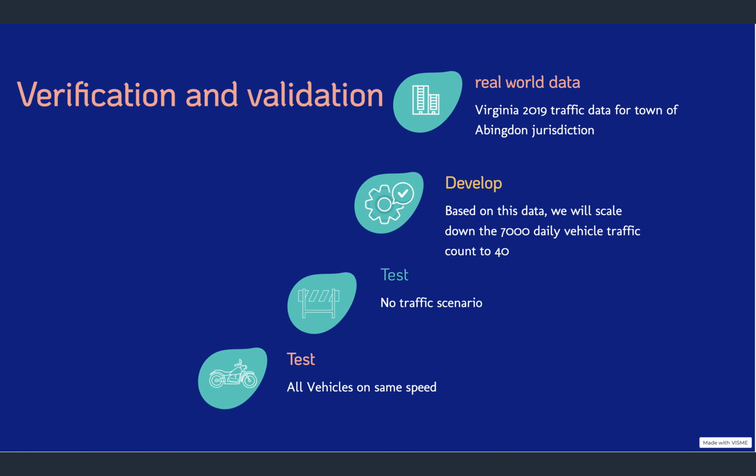For verification and validation, we will be using the real world Virginia 2019 traffic data for this model. Based on this dataset, the number of daily vehicle count for US 11 and US 19 was 7,000 vehicles, where 95% of vehicles were 2 and 4 wheelers, meaning car and bikes. 3% was trailer trucks, 1% each for 2 and 3 XL trucks. So we will be scaling down this data to test in our model.